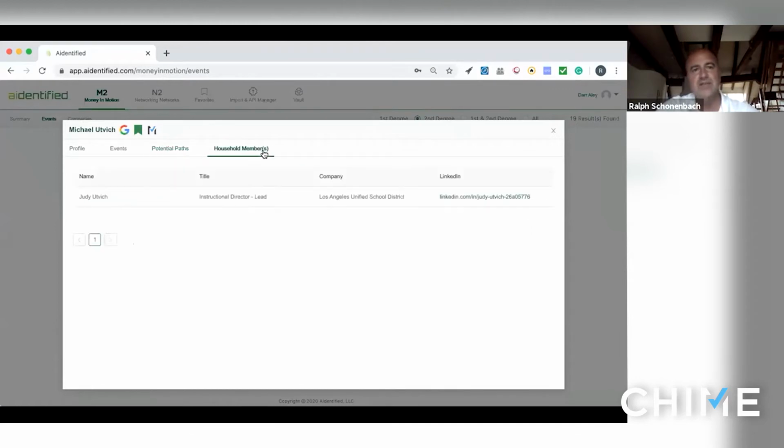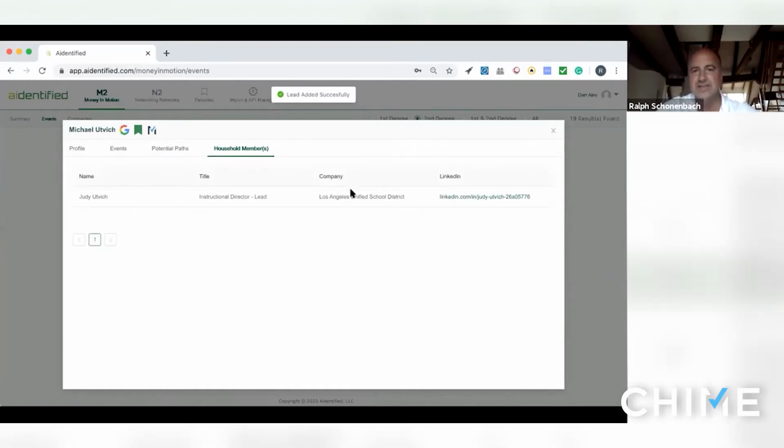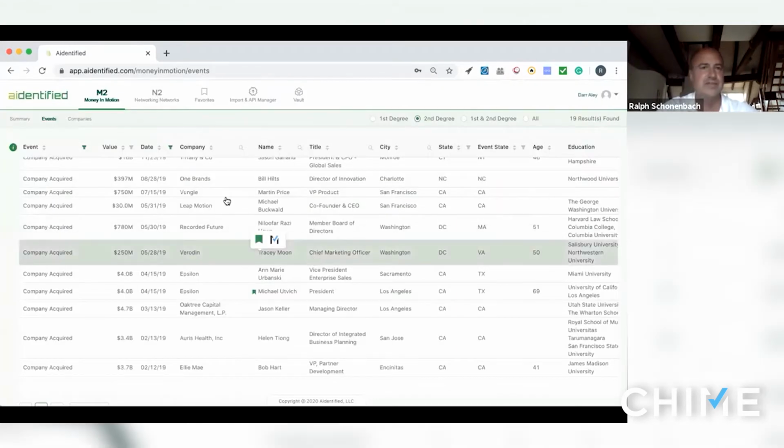We also map household members to those events as well. So you get a complete view of not only the executive that benefited from the transaction, but also other people in that household. I think that's really helpful. Then you have here the Chime logo. When you click on that, it will immediately transfer that lead into the application. So now that's already in Chime, and you can manage it through there. It's really easy to move these leads over to the application.